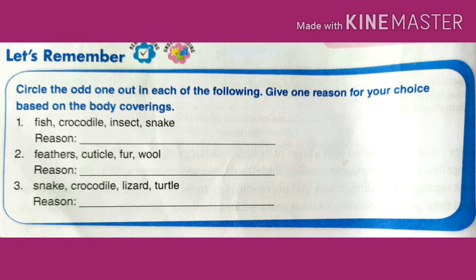Second one is feathers, cuticle, fur and wool. Here the odd one out of this is cuticle because feathers, fur and wool are body covering of animals which protect them from rain and cold. Third one is snake, crocodile, lizard and turtle. The odd one out of these is turtle because snakes, crocodile and lizard have scales while turtle has shell as a body covering.